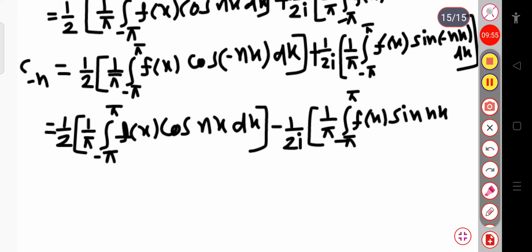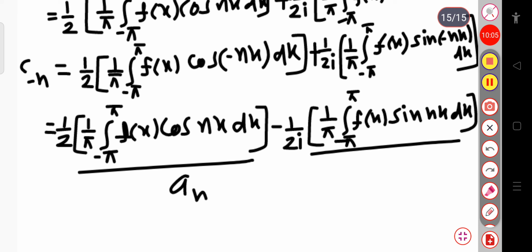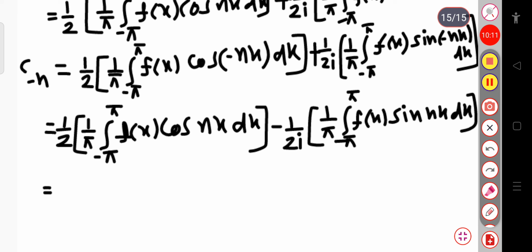Now from this part you can see this first part is nothing but your an, and this bracketed term is nothing but the bn. If I substitute this value here, this is 1 by 2 into an, or simply an by 2, minus this bracketed term which is bn, so I can write bn by 2i.